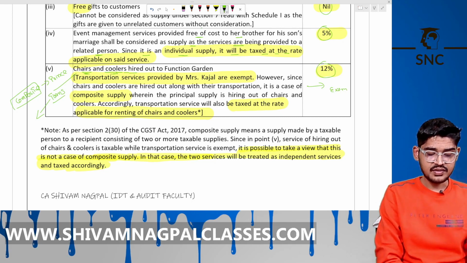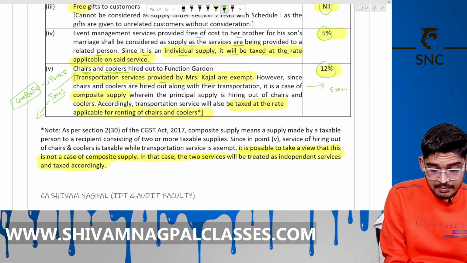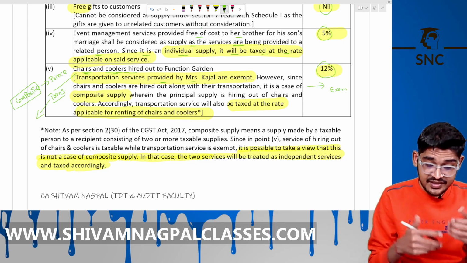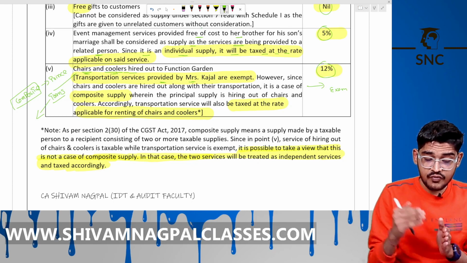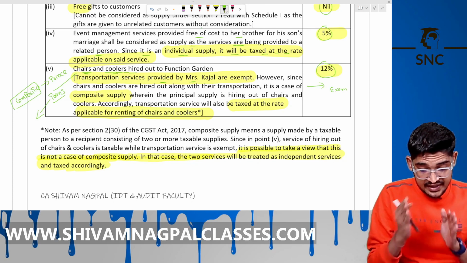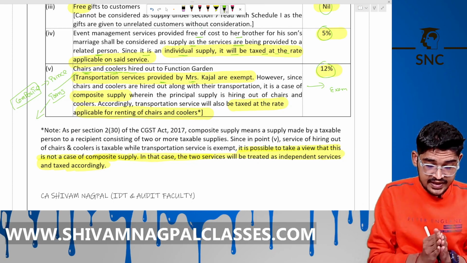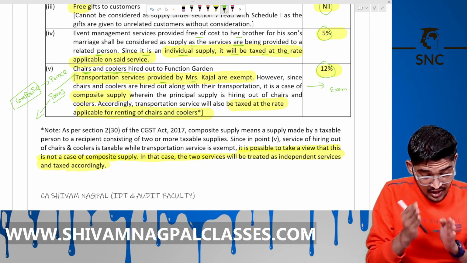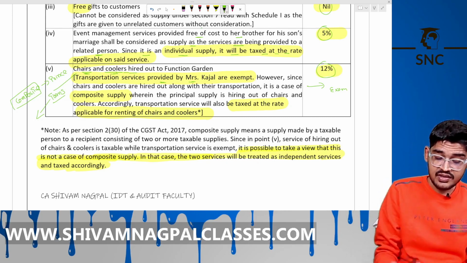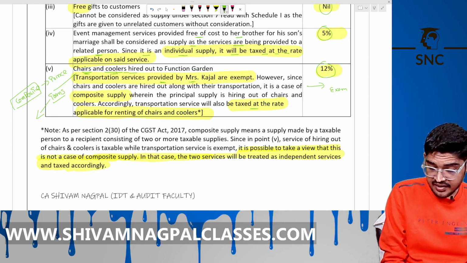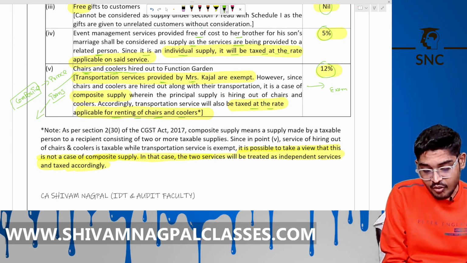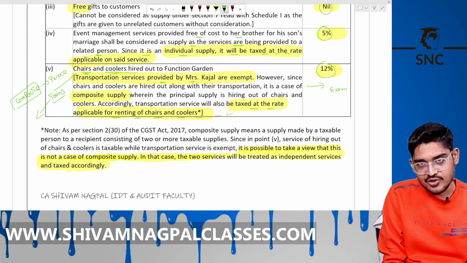So transportation services by Mrs. Kajal are exempt. However, since the chairs and coolers are hired out along with their transportation, it is a case of a composite supply wherein the principal supply is the hiring of the chairs and coolers. Accordingly, the transportation services will be taxed at the rate applicable. Then GST is leviable on both the exempt and taxable supply.